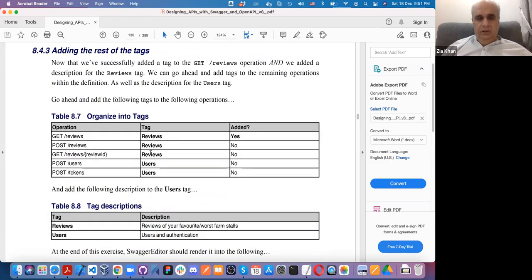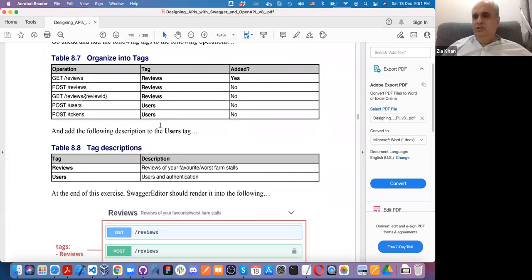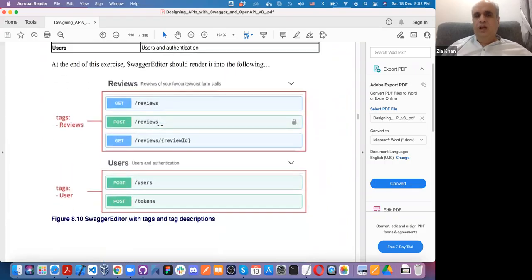Look at this example. We have 5 endpoints. In the 5 endpoints, we have defined 2 tags. One is the reviews tag and the other one is the users tag. You can think of it as the reviews microservice and users microservice. In the reviews microservice we have 3 endpoints, and in the user microservice we have 2 endpoints. And we have now description of the tags. Easy, concept is very easy. Of course, how you use it is the thing.